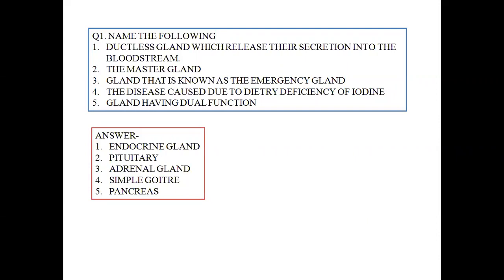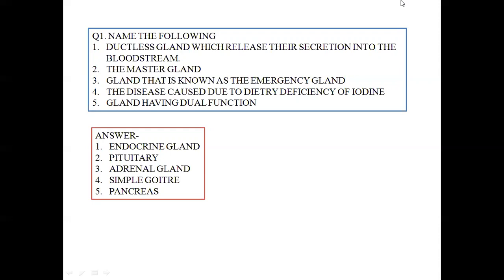Now, ductless gland, as I have already mentioned in my last few videos, there are two types of gland in our body. One is the endocrine gland, another is the exocrine gland. Endocrine glands are the glands which pour their secretion directly into the bloodstream, means they don't possess any duct.